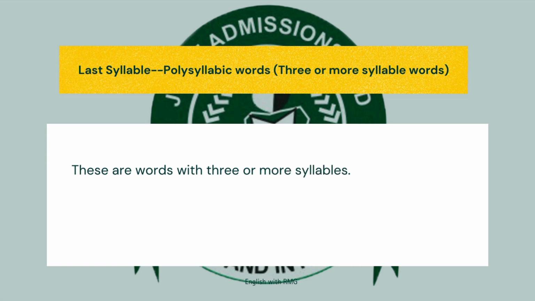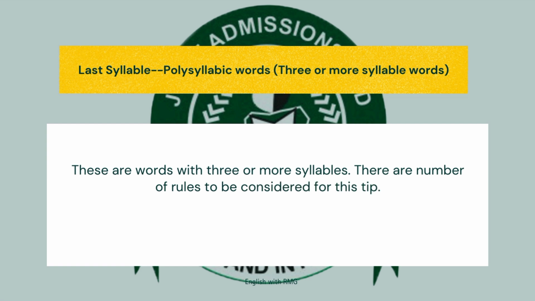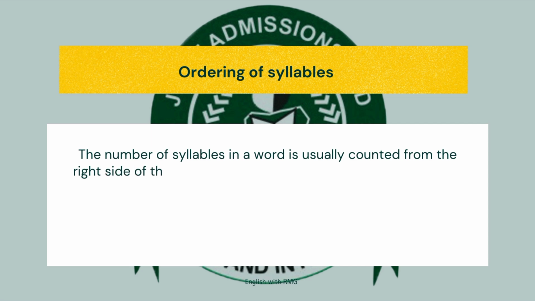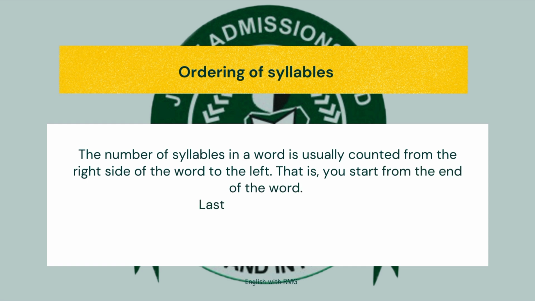So let's consider the second tip, which is considering the last syllable of the word. This is particular to polysyllabic words, that is, words that have three or more syllables. So you consider the last syllable of the word, whether the word ends with "ment", or ends with "able", or ends with "tion", etc. Before I give you the rules for this, you need to understand that there is a way syllables are counted. It's usually counted from the back. So you start from the last syllable, then the second to last syllable, and the third to last syllable.